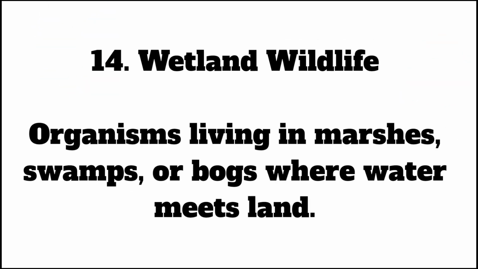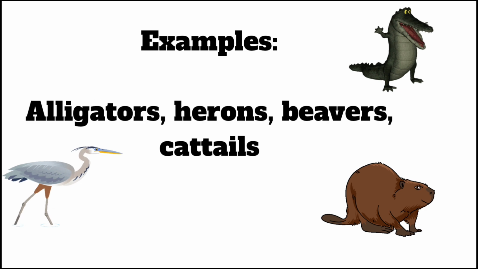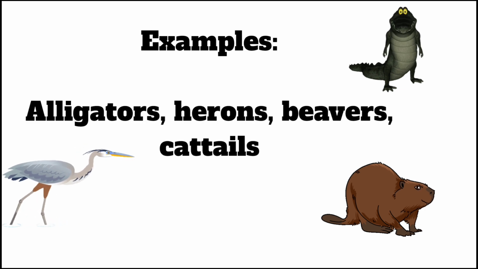Wetland wildlife, organisms living in marshes, swamps or bogs where water meets land. Examples: alligators, herons, beavers, cattails.